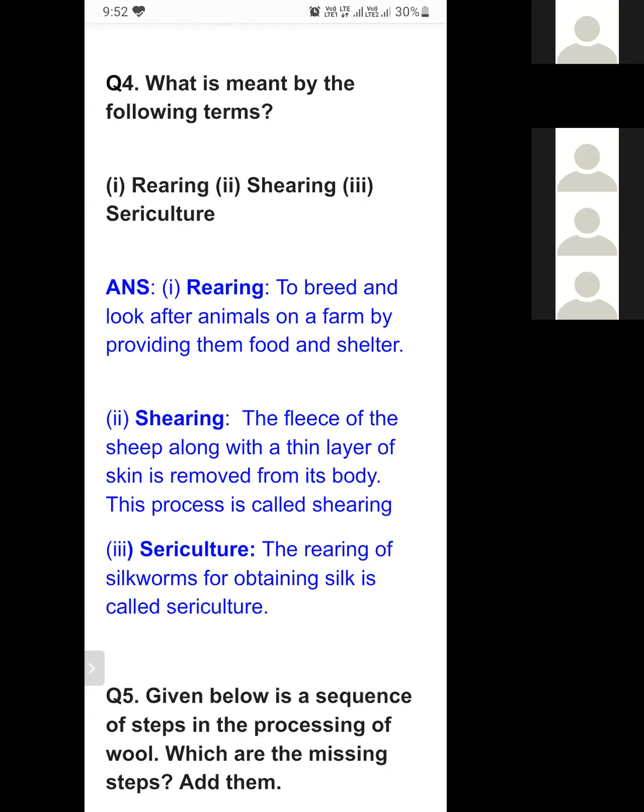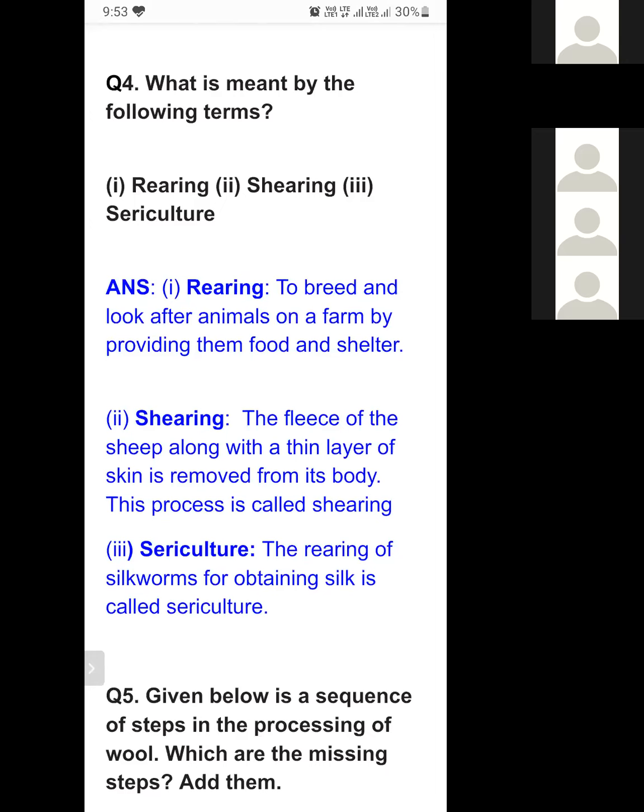Fleece means hair. This word is coming again and again. Fleece means hair of wool giving animal. The fleece of sheep along with a thin layer of skin is removed from its body. This process is called shearing. It means the cutting process of hair of a sheep is known as shearing. Shearing, cutting of hair. You can remember it like this: cutting of hair.